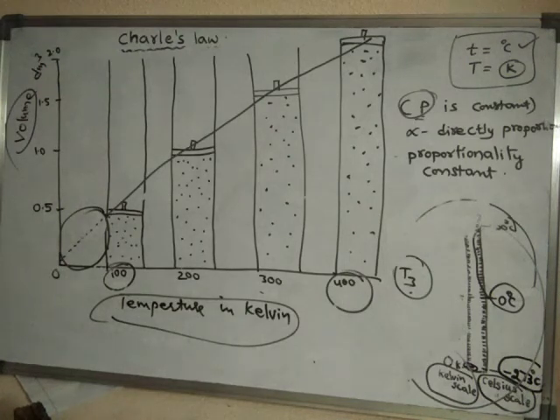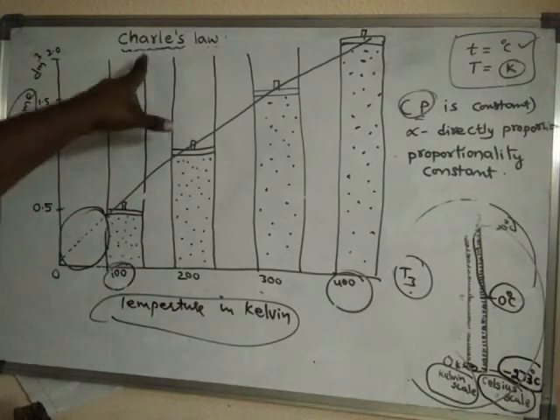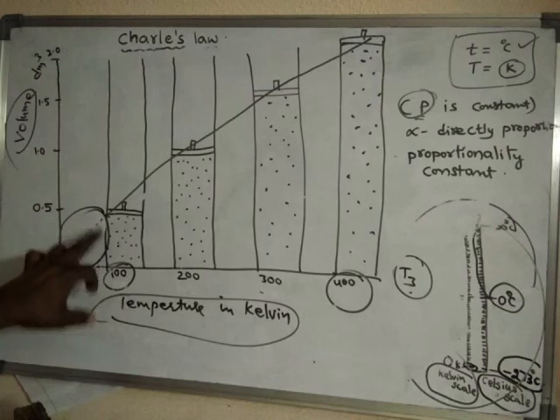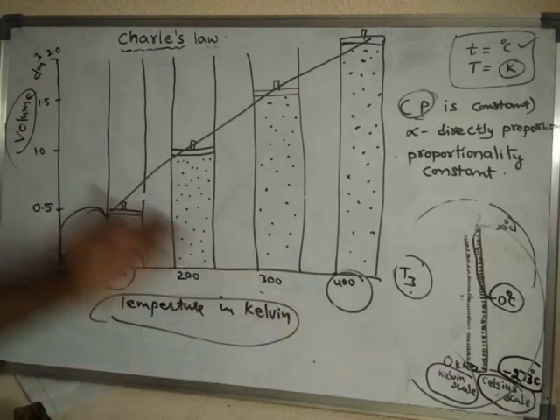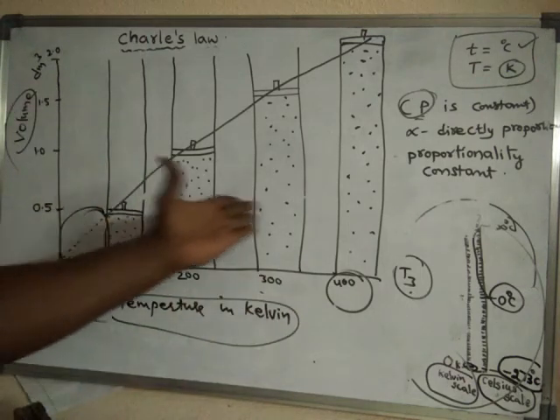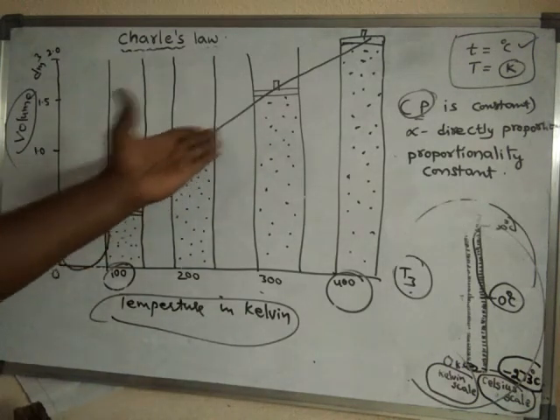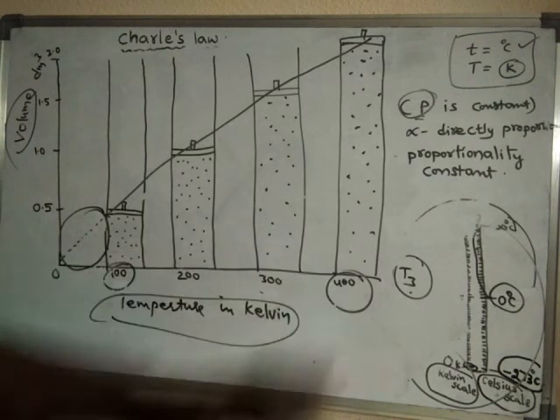Hence the experimental points cannot be plotted, because this study is based on gas. These are gaseous laws. Below 100 Kelvin the substance has become liquid, and this graph is related to gases, so we cannot draw the liquid-related graph here.